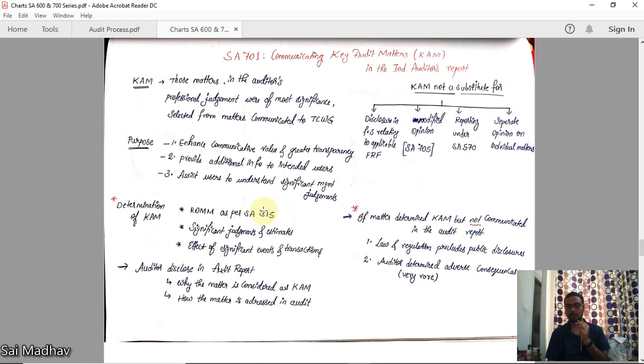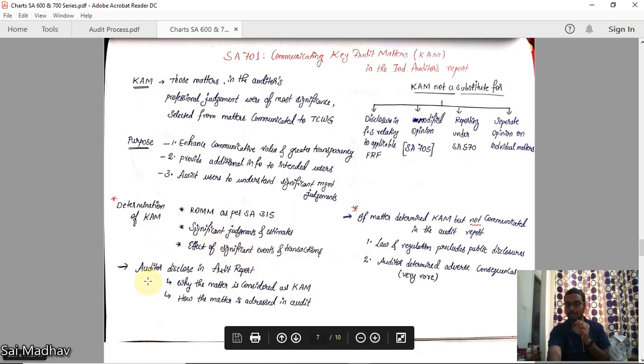For example, there is a subsequent event. You can call it a key audit matter. Or there is a pending litigation or a contingent liability of 50 lakhs in the financial statements. We have discussed that with TCWG. Then you can call it a key audit matter, because it is a significant estimate or judgment. Risk of material misstatement is high. Effect of significant event and transactions.